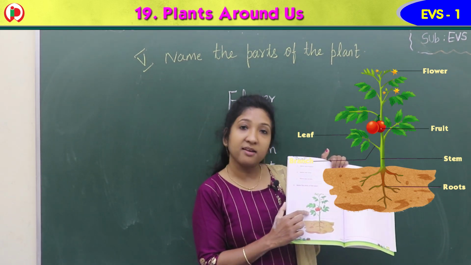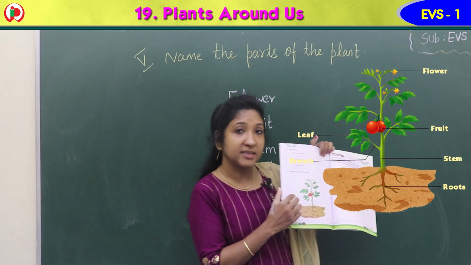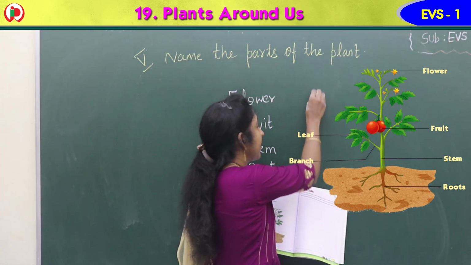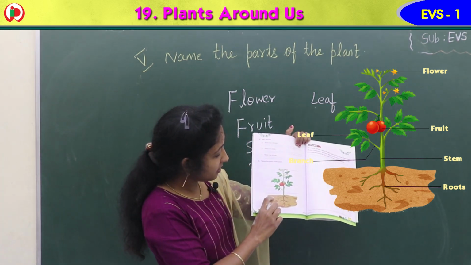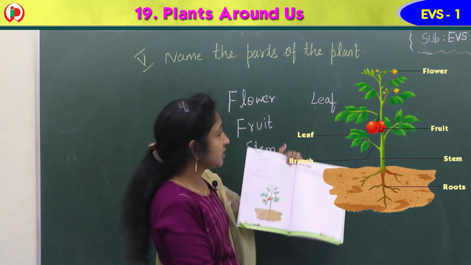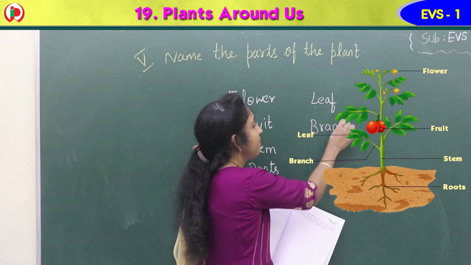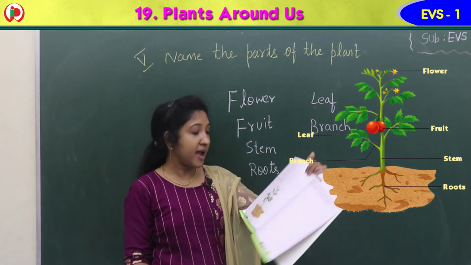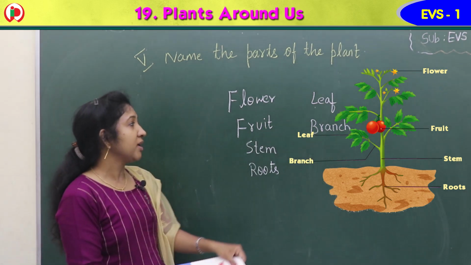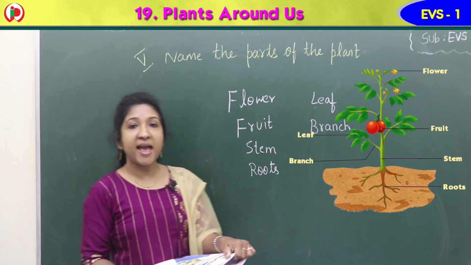Then come to this side here. See the green color one. This one is the upper one. It is leaf, L-E-A-F. Then down to that, yes, it is branch, B-R-A-N-C-H. So these are the parts of the plant: flower, fruit, stem, roots, leaf, branch.